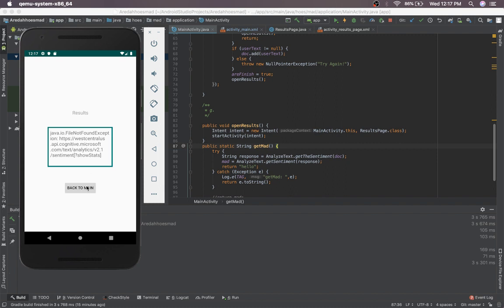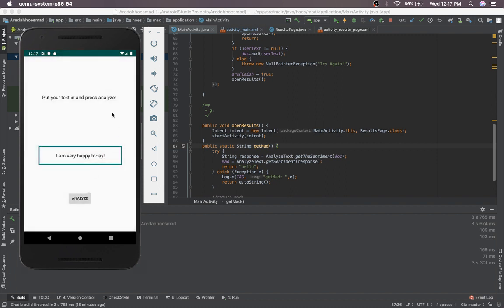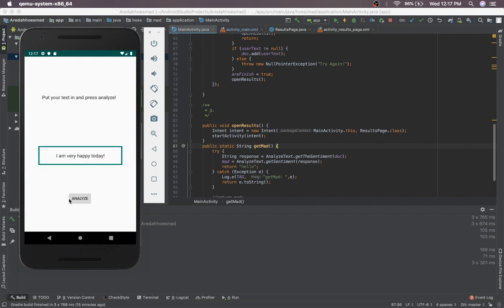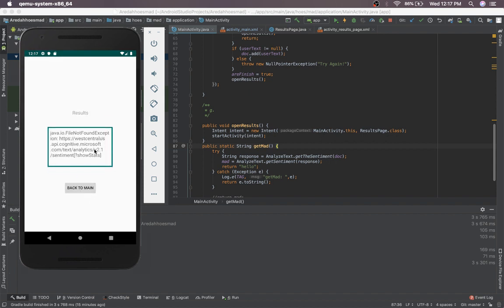Here I'm going to go back to the app. Here is our main page. Over here we have just a little instruction text. And here we have a text input where you can either type in manually or paste a text from the sender or messages. Then you would click Analyze, and this would start the analysis and take you to the results page. As you can see, the result doesn't show anything that's useful to the sender, unfortunately.